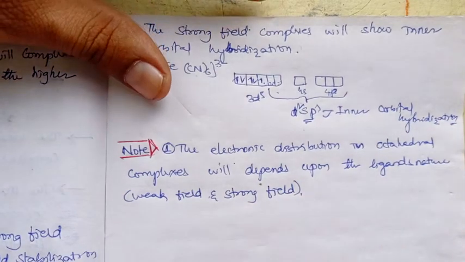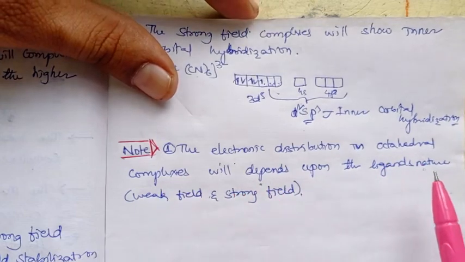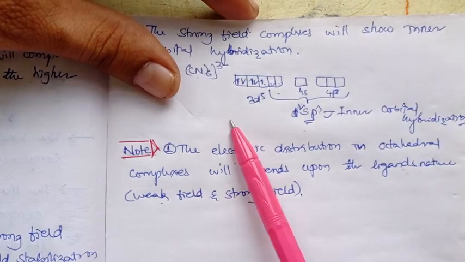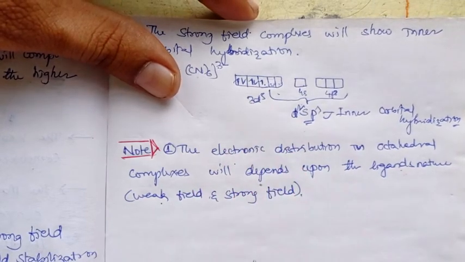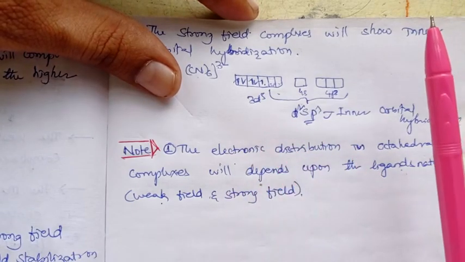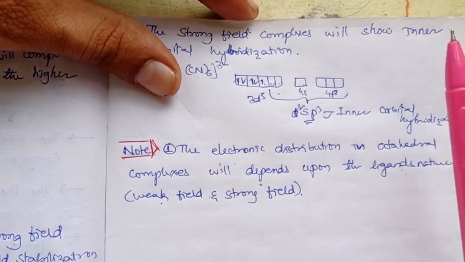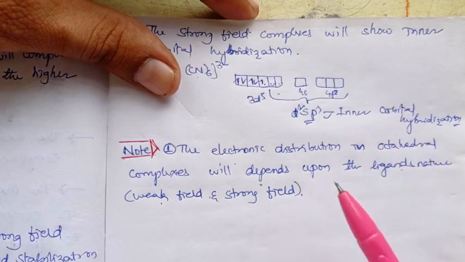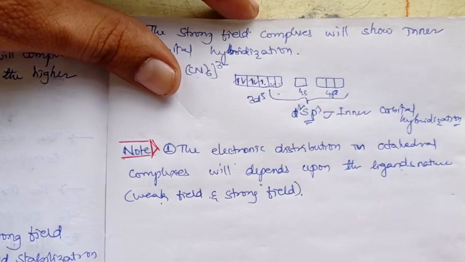So that means the electron filling in octahedral complexes will depend upon the ligand nature. When there is a weak field complex, it obeys Hund's rule, and all the orbitals of T2g and Eg initially fill with one electron each, and after that it allows the pairing of electrons. Whereas when the ligands are strong field, in strong field ligand complexes, initially it denies Hund's rule, and the electron filling goes first to the lower energy orbitals only.